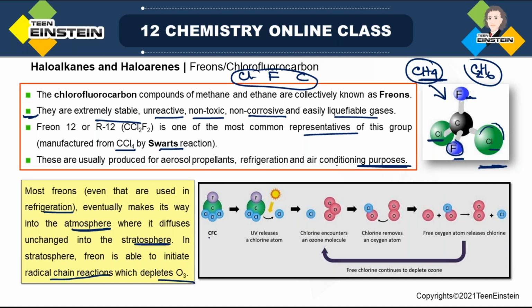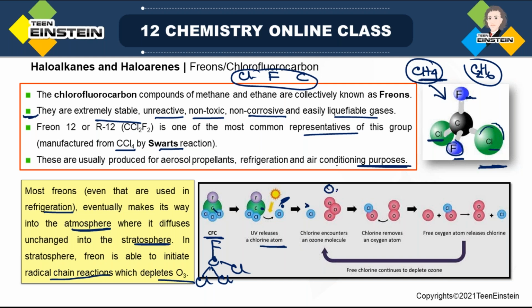So see here we have taken a chlorofluorocarbon, which is this molecule. Here 1 C-F bond and 3 chlorine bonds. This is also a freon. One of the C-Cl bonds is broken, so there will be chlorine dot generation, and also there will be another dot on carbon because it will be a radical chain reaction, that is radical formation will be there in presence of UV. So UV releases a chlorine atom, basically chlorine dot.